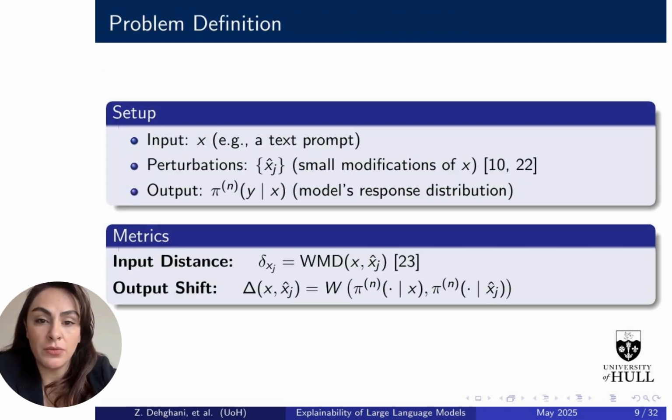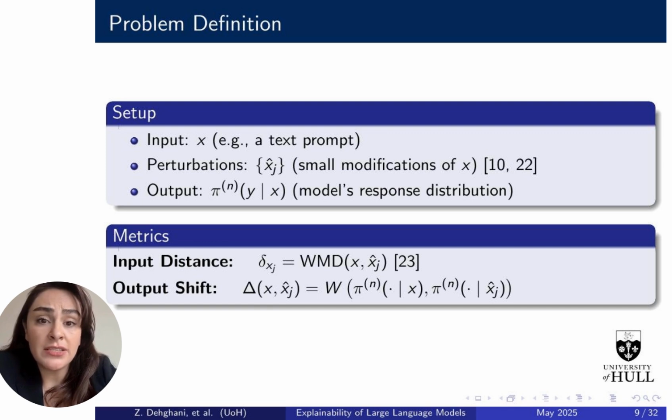Let's define the problem we're solving. We start with an input prompt, like a sentence or instruction. Then we create small variations of this prompt, which we call perturbations. We look at how a language model responds to the original prompt and to each of the perturbed versions. This gives us a distribution over the model's outputs.